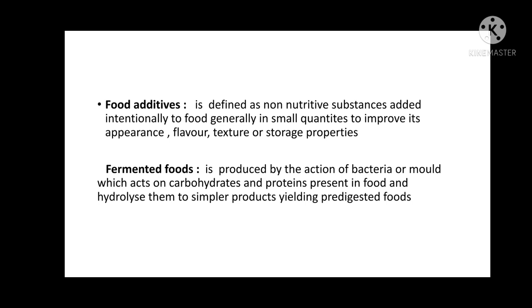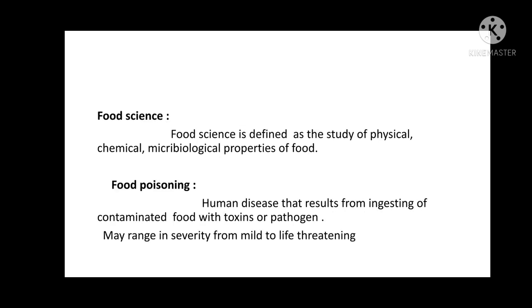In the next slide, we are going to see the definition of food science and food poisoning. Food science is defined as the study of physical, chemical, and microbiological properties of food. And food poisoning results from the ingestion of food contaminated with toxins or pathogens, and sometimes it causes death.